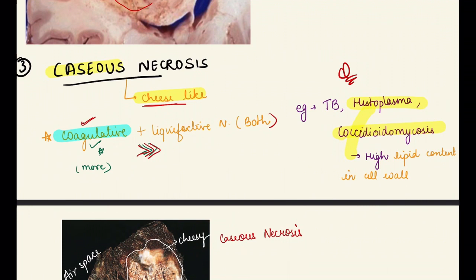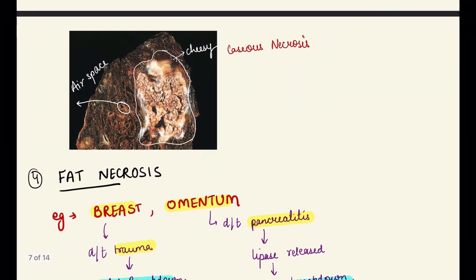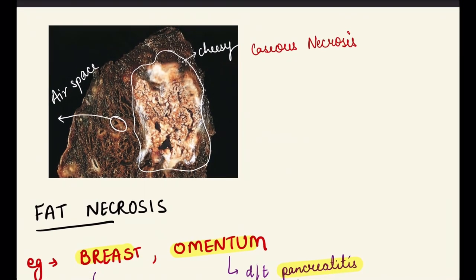So examples, we must remember the examples. Caseous necrosis examples are TB, histoplasma and coccidioidomycosis. In this, there is high lipid content in the cell wall. So histoplasma and coccidioidomycosis both have high lipid content in the cell wall. This is the gross morphology, we see that there are air spaces, and this is the cheesy appearance, and we see caseous necrosis.